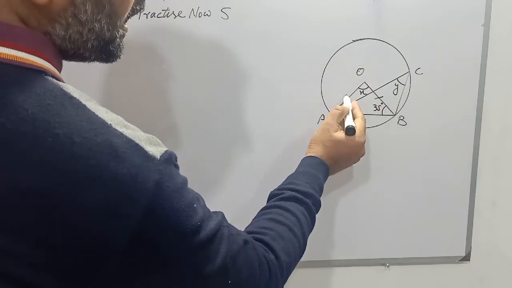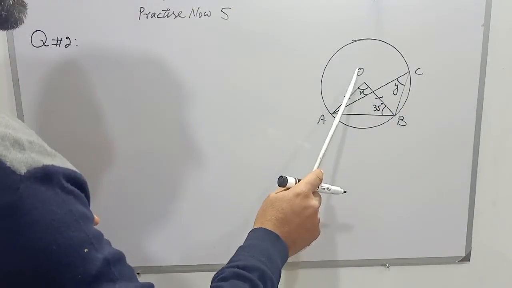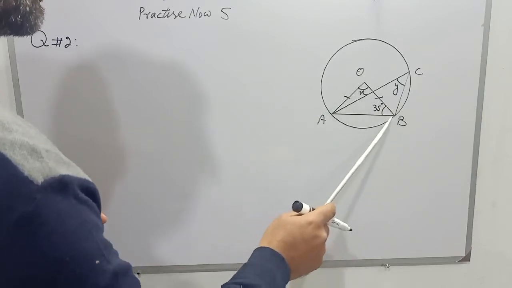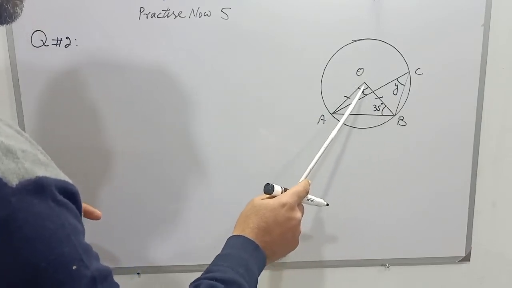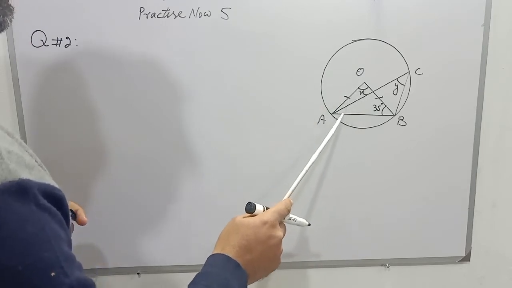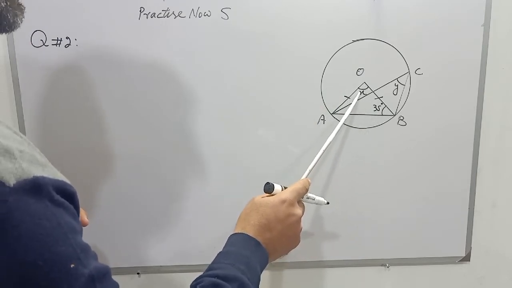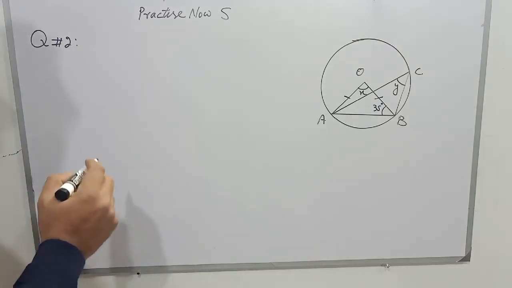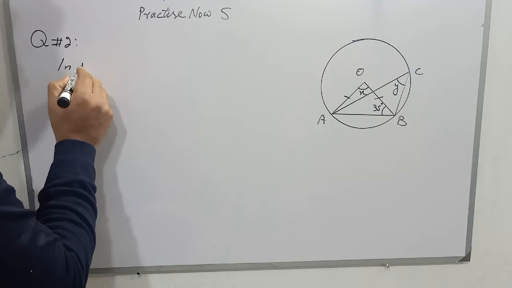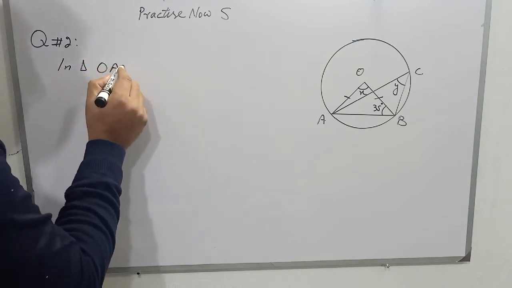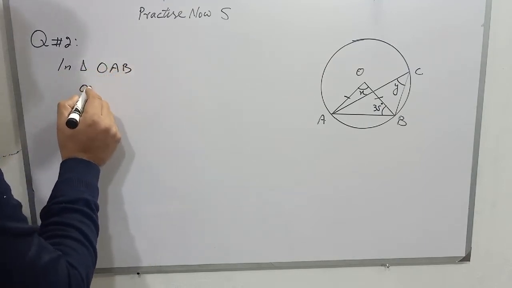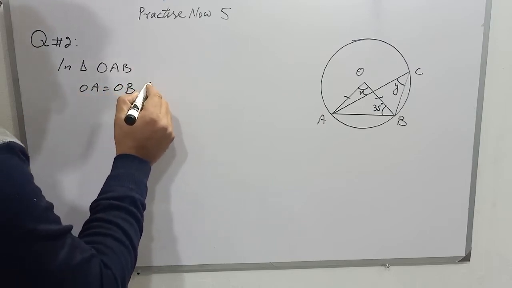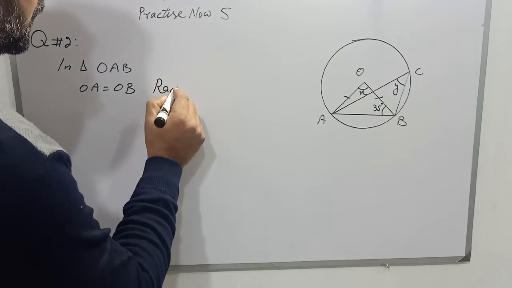So angle B will be equal to angle OAB because it is an isosceles triangle, and then we will apply the formula that the sum of angles in a triangle is equal to 180 degrees, and then we will find the value of X. So first of all, we will discuss triangle OAB. OA is congruent to, or equal to, OB. The reason is radii of the same circle.